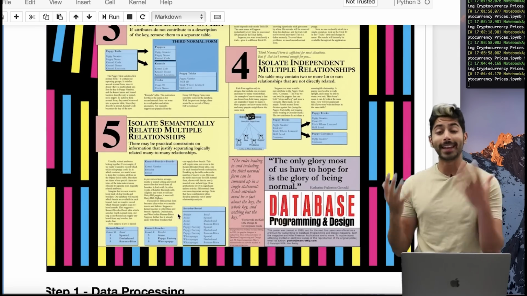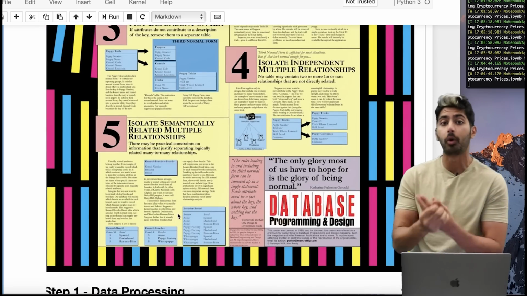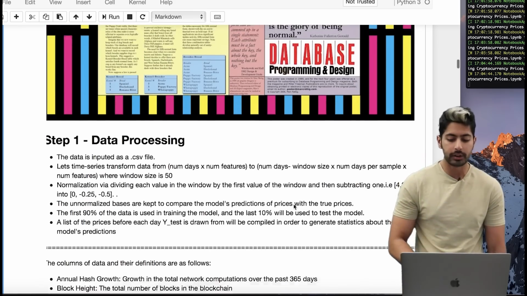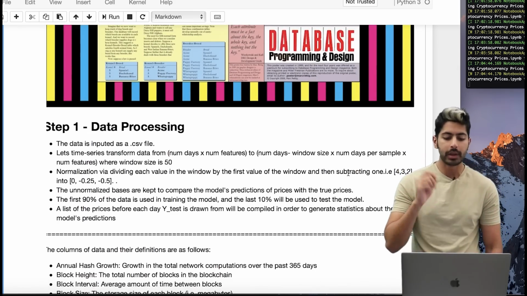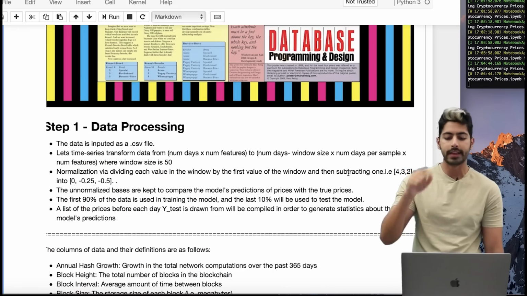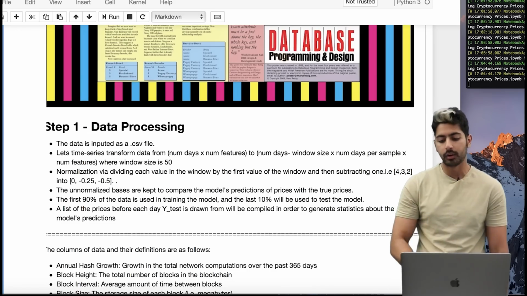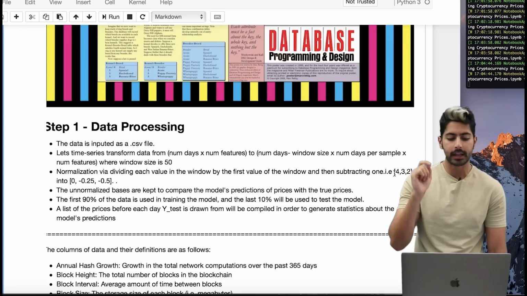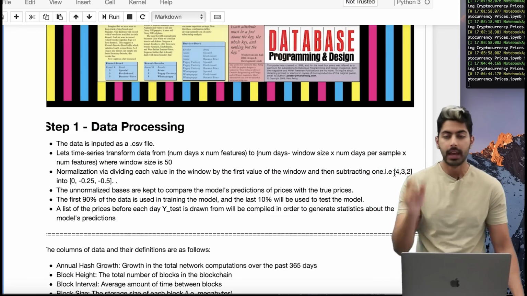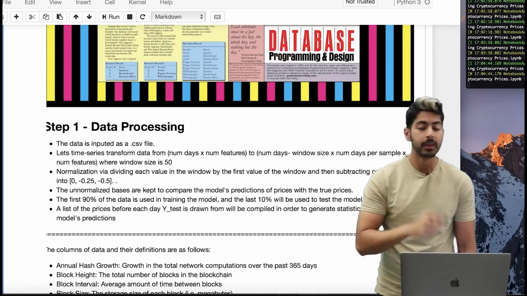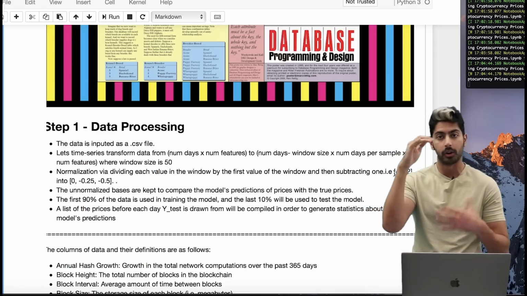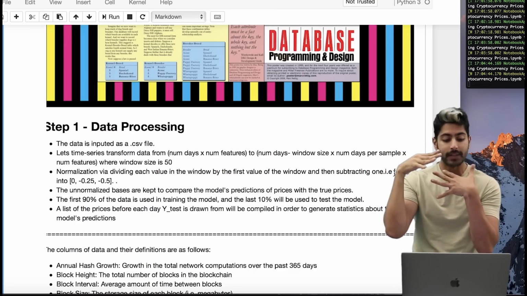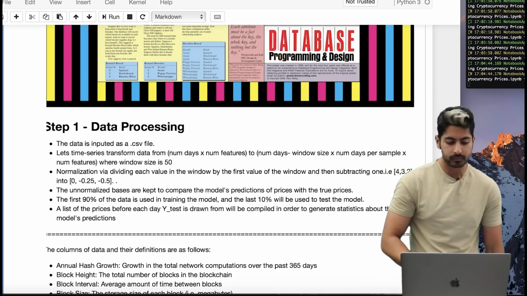But in general, remember that data normalization is a step that we always perform in data preprocessing. It's just a very important thing to do. So in this case, we're going to divide each value in the window by the first value of the window and then subtract 1. So if we had an array like 4, 3, 2, once normalized, it would become 0, negative 0.25, negative 0.5. Notice that these values are much smaller, and the interval between these values is much smaller. So it's kind of condensing this graph, so it's smaller and more readable and easier for our model to converge on.